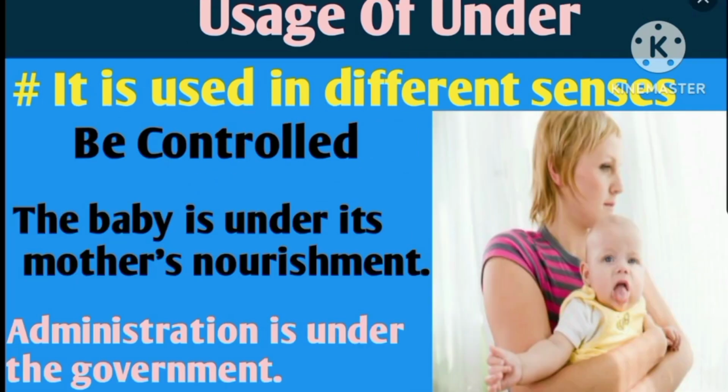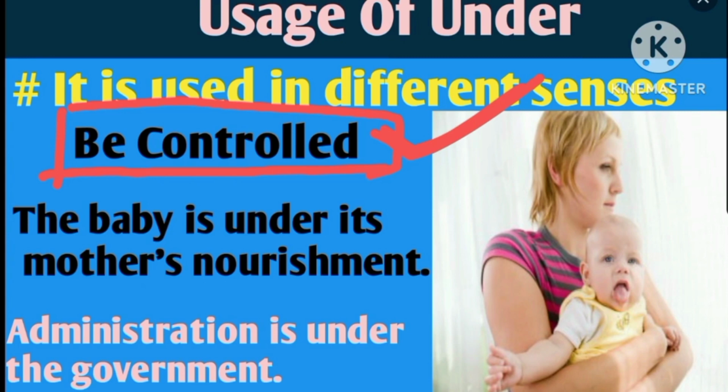The preposition under sometimes conveys the meaning of this one, be controlled. That means whenever you use this term under, and after that you use any kind of noun, this under refers to this meaning, under control or be controlled. That means if we are working under someone, some other person is in charge of us. That means some other person is controlling us.